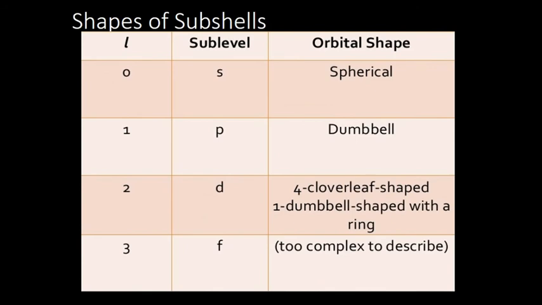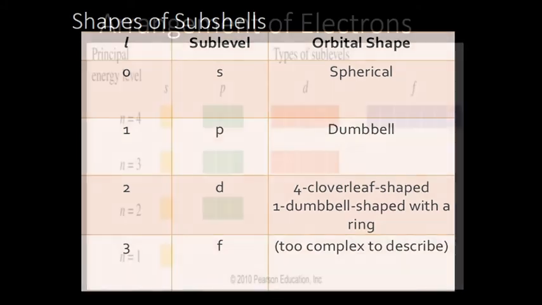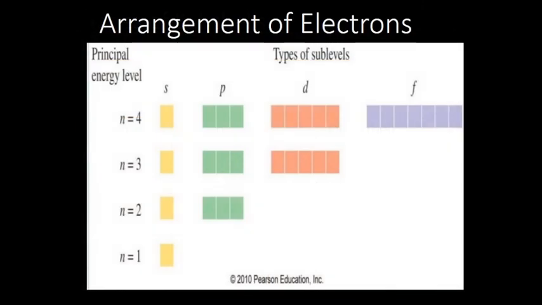Then the shapes of these subshells: s has a spherical shape, p has a dumbbell shape, d has a clover leaf shape. Actually there are 5 d orbitals, 1, 2, 3, 4, 5, the red colored ones.